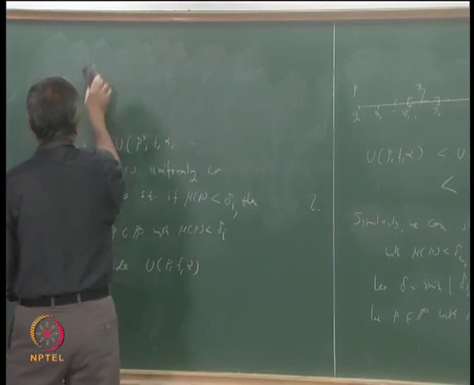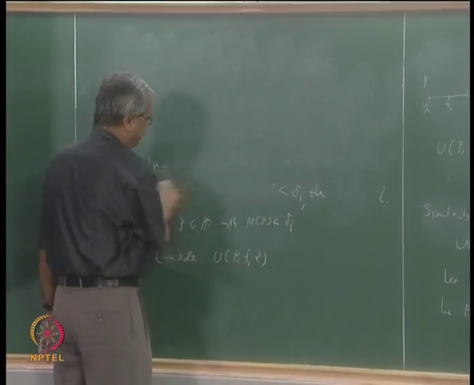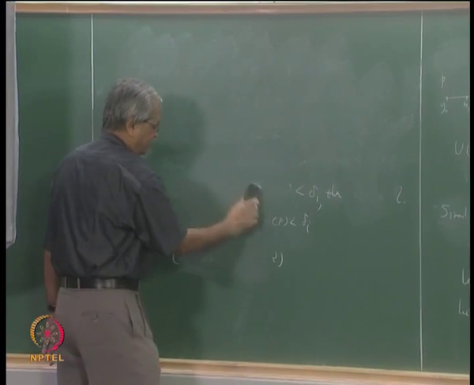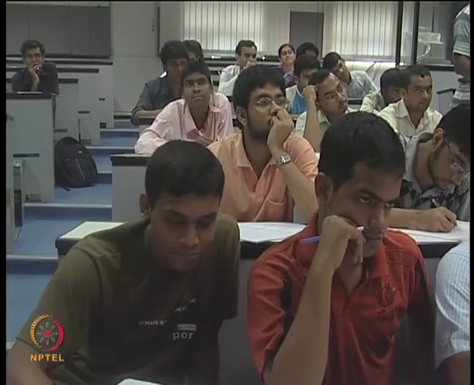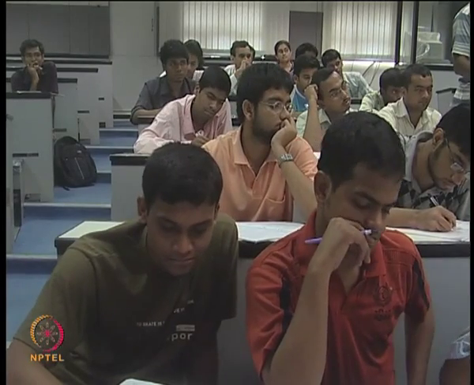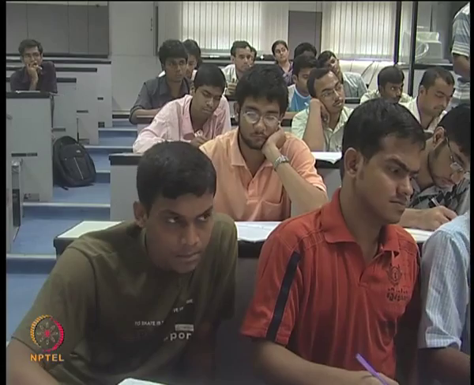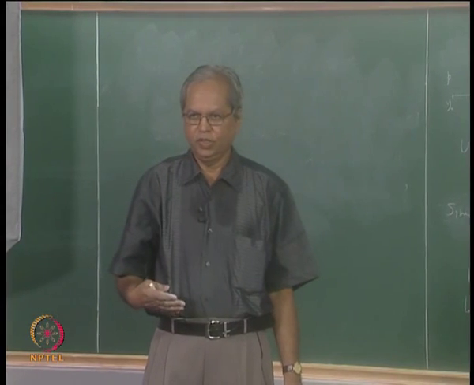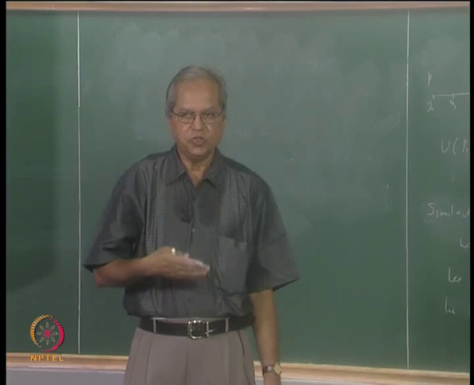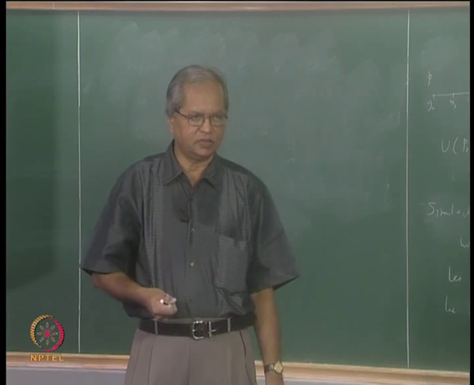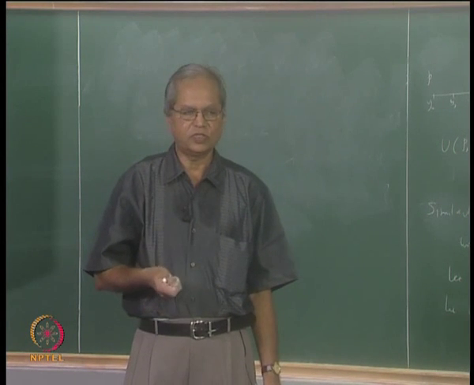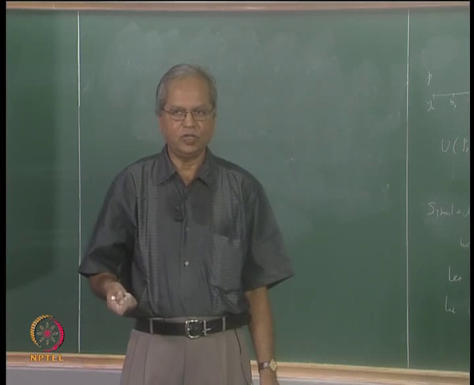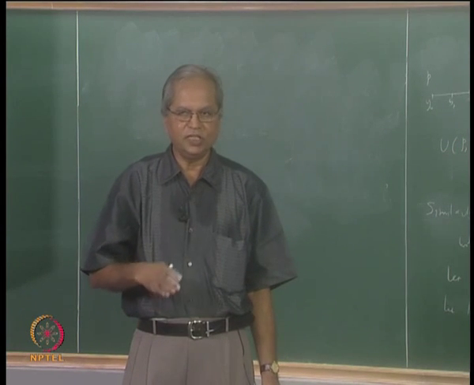Okay, so let me again recall what we proved: that if the limit of the Riemann sum exists as mesh P goes to 0, then the function is Riemann-Stieltjes integrable and the value of the integral is the same as the limit of the sum. Conversely, we would have liked to prove that whenever the function is Riemann-Stieltjes integrable, the limit of the sum also exists and is equal to the value of the integral, but we have not proved it in that generality.